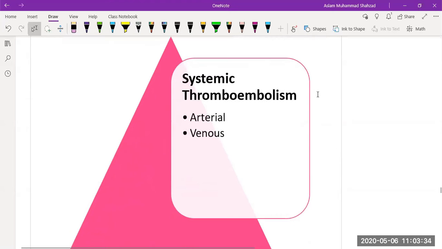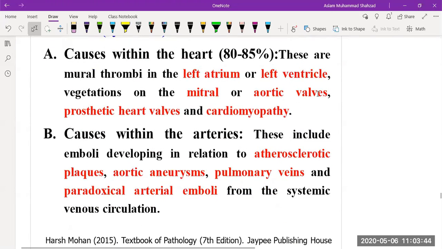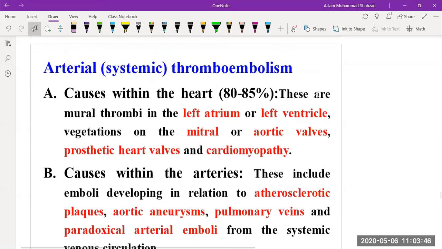When we talk about systemic thromboembolism, it can be divided into arterial and venous. The main cause of arterial thromboembolism is within the heart, 80 to 85%, and they are mural thrombi in the left atrium or left ventricle, vegetations on the mitral or aortic valves or prosthetic heart valves, or because of cardiomyopathy.